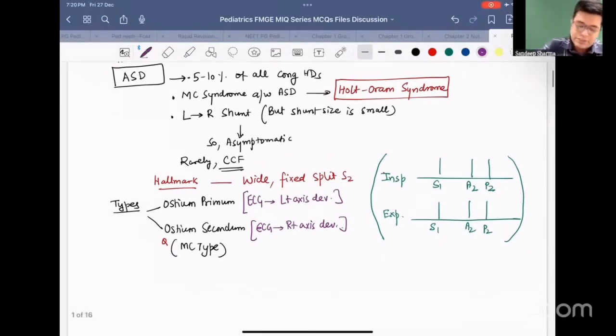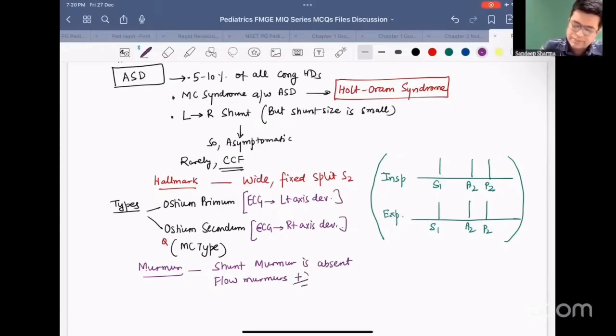In ASD patient, there is a murmur which is absent. The shunt murmur, the true murmur in the patient, is absent. But flow murmurs, which are atypical murmurs due to aberrant flow, may or may not be present in the patient, but they are not typical. The typical shunt murmur in ASD is absent.